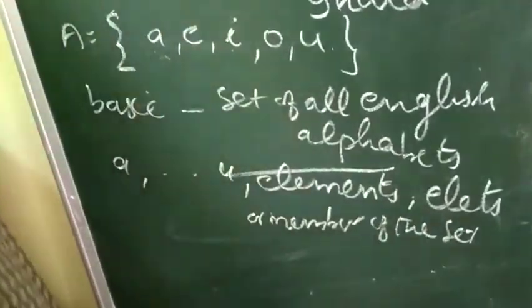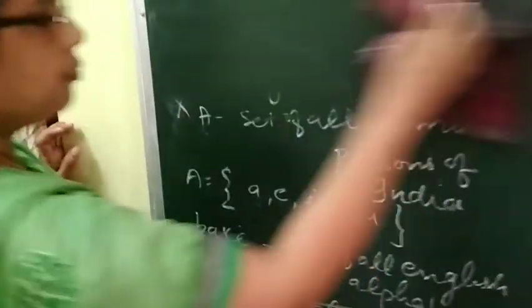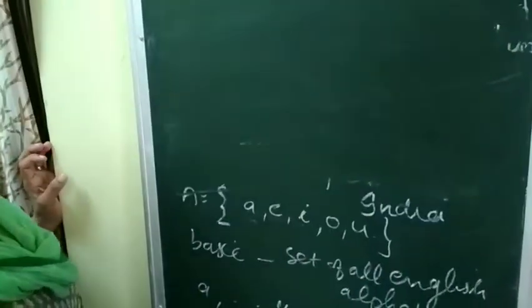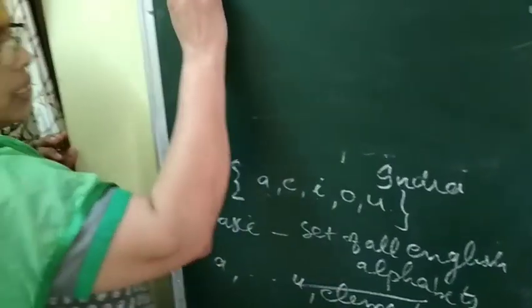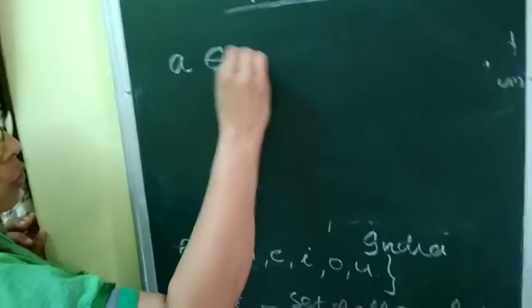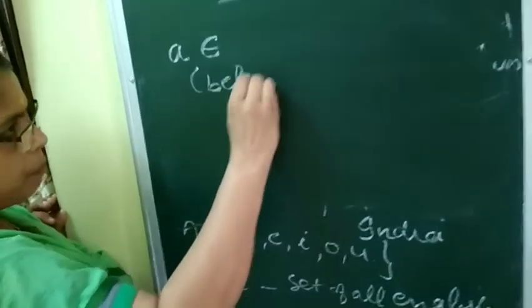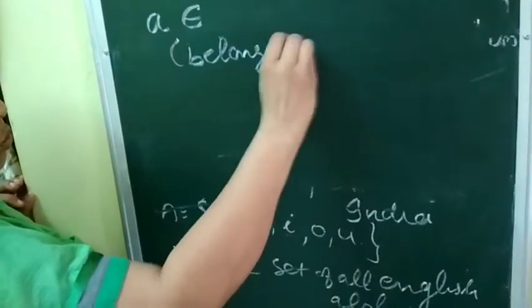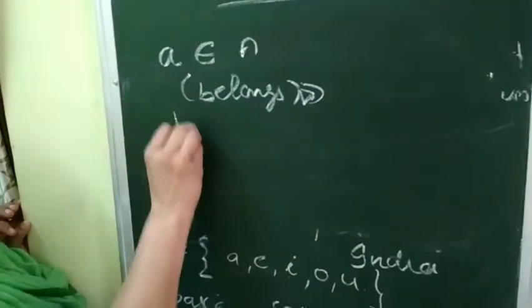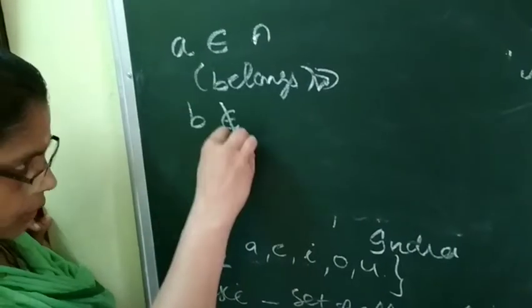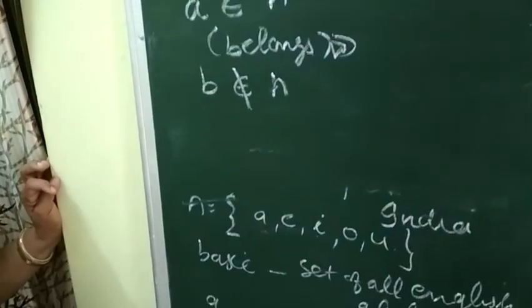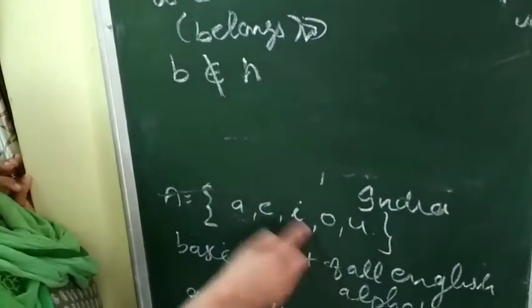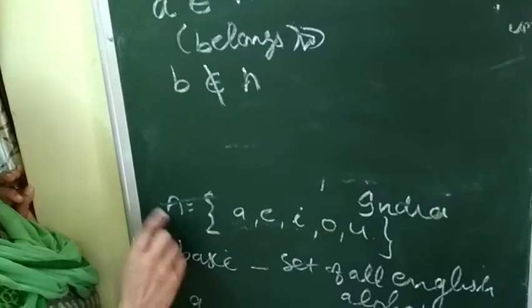Now see how we can symbolically write the element in the set. See, A is an element of set A. This can be written as A belongs to. इसको क्या पढ़ते हैं? A belongs to set A. See, is there any B in this set? No. So B does not belong to, आगे कट लगाना, does not belong to A. In this way, every element of a set can be listed and each set is denoted by capital letters.